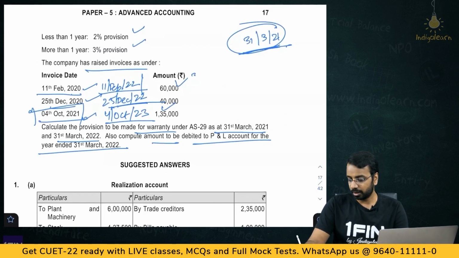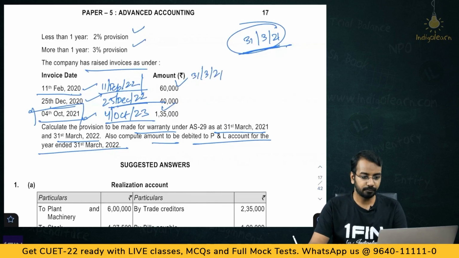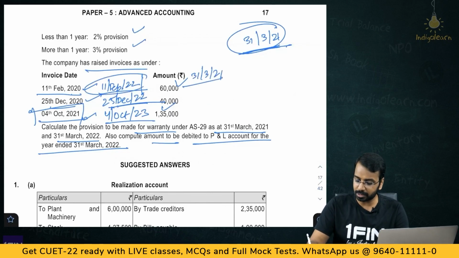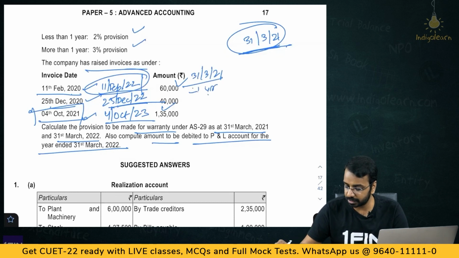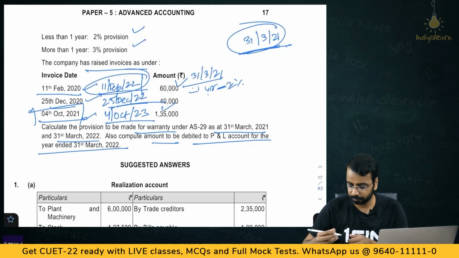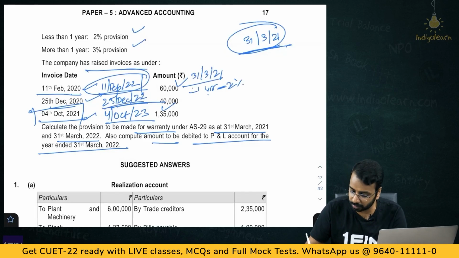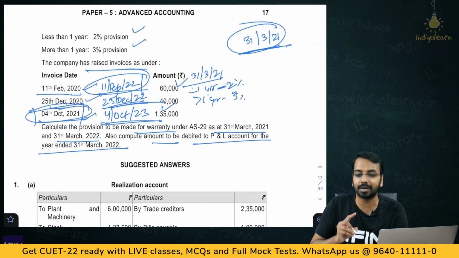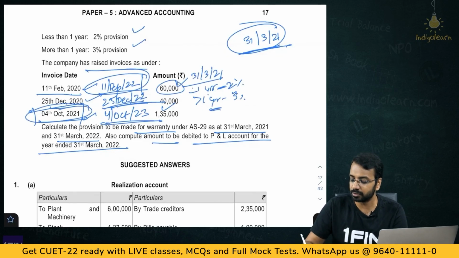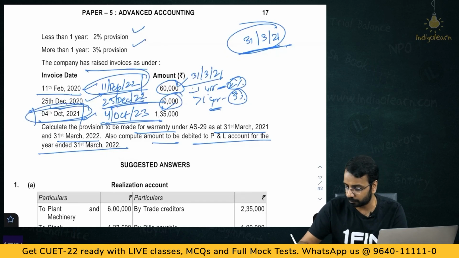Now if you look at this on 31st of March of 21, something which expires on 11th of Feb is less than 1 year. So if it is less than 1 year, you will take how much? 2%. Something which expires on 25th of December, greater than 1 year, you will take 3%. Something which will expire on 4th of October, this date is after 31st of March, so not relevant. So 60,000 into 2% and 40,000 into 3%, 1,200 plus 2,400? So here it should be 2,400.